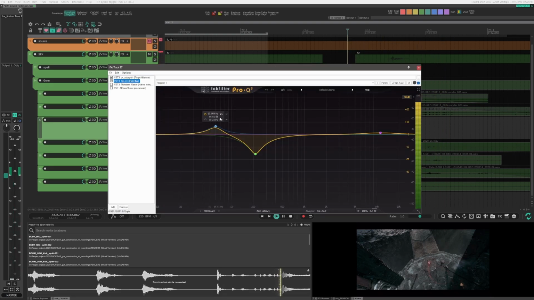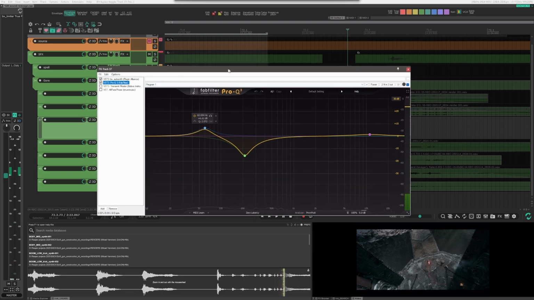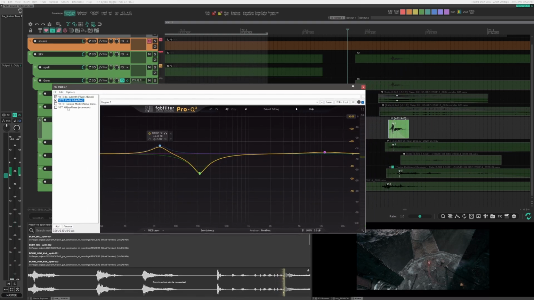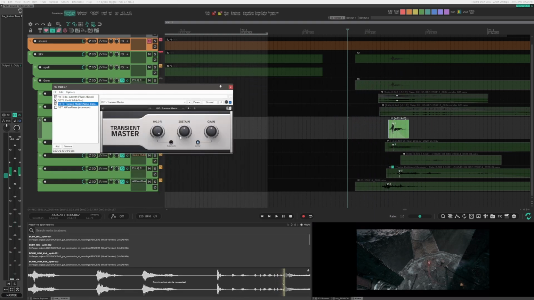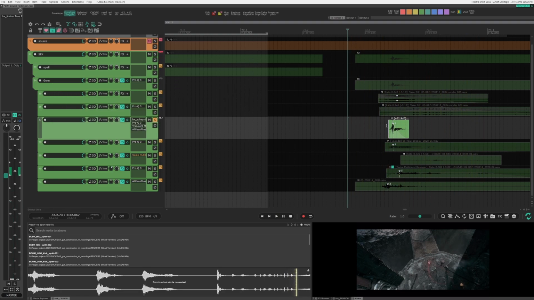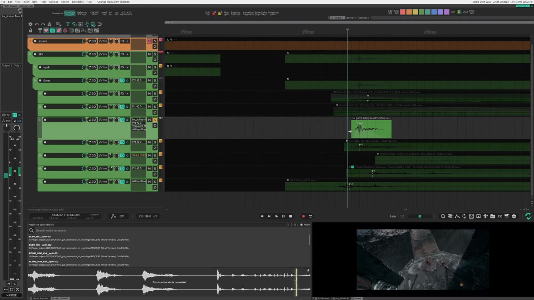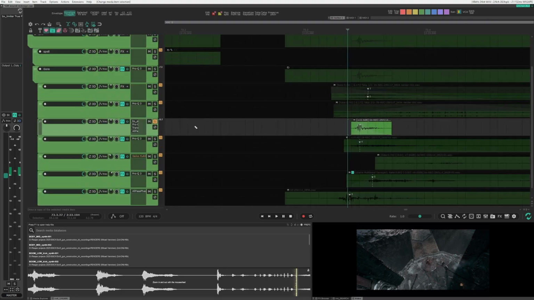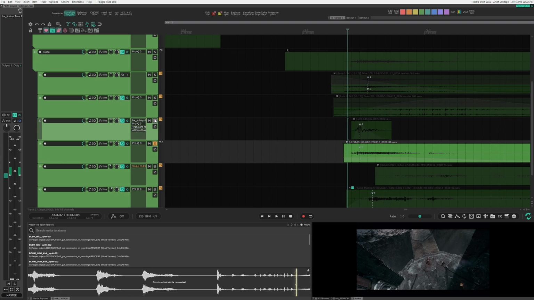We have Pro Q, giving more low end, taking away low mids. Transient master, giving a lot of punch. Then we have all pass phase, giving a little bit more low end. Very simple kick effect. Not sounding very good on its own, but sounds great in the mix.